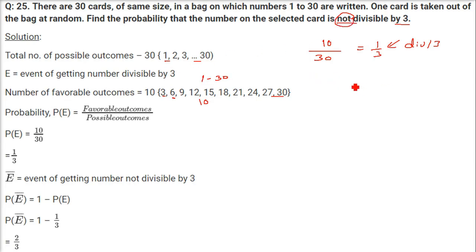We know that the probability of getting it and not getting it, if you add, you get 1. If you add them, it is going to come 1. How to get the not divisible by 3? Just subtract this from 1. So you get 2 by 3. This is the probability of the selected card not being divisible by 3.